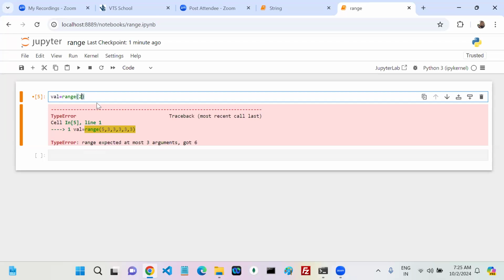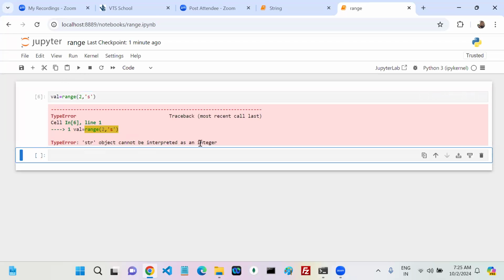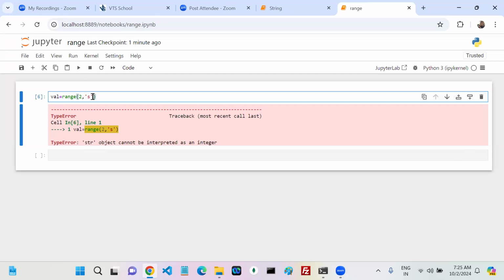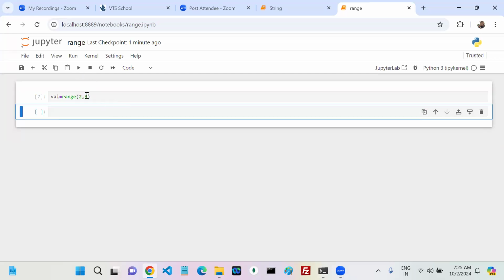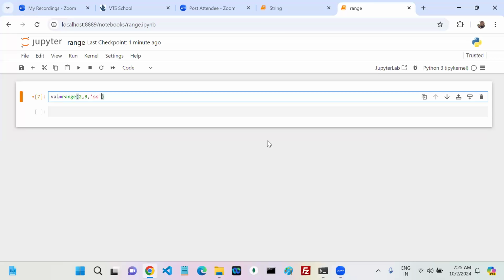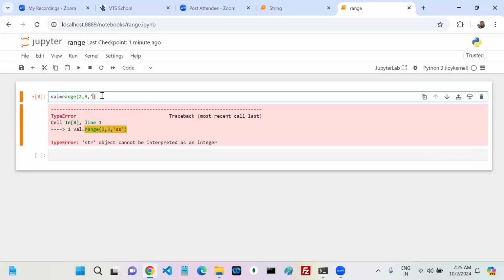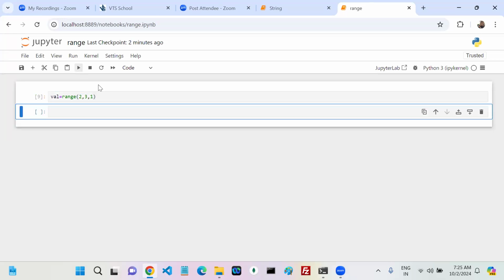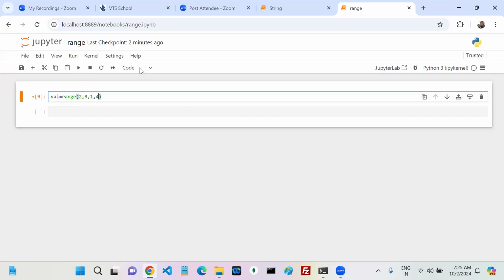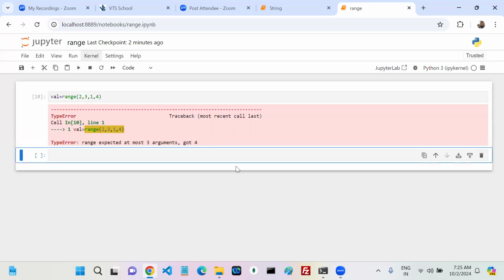If you have doubt, you can put a string. Okay, it gives me an error. So I added here also 2 or 3 or something. Yes, it is working as expected. The third argument I also keep as a string, and again it gives me an error. Now if I add something like this, yes, it is working as expected. After that, if I put one more, then see here, range expected at most 3 arguments, got 4. It gives me an error or not? Yes or no?